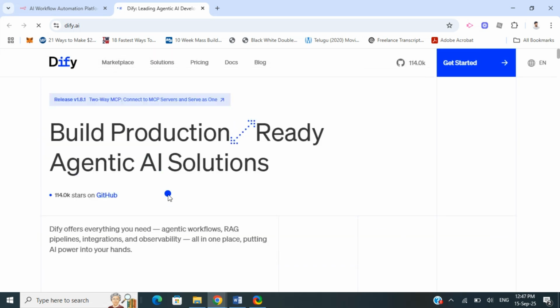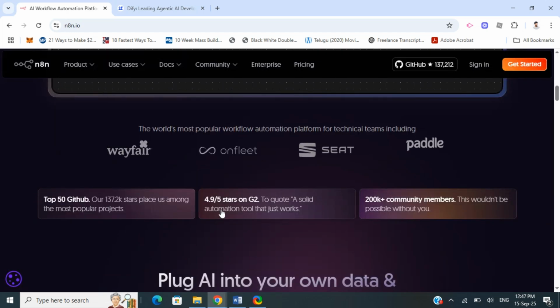My view is that if I'm picking a default, unless I needed heavy AI or LLM features right away, I would lean more towards n8n for its flexibility and broader application. But if my priority was speeding up the building of AI apps and prototypes, and I had less technical knowledge, then I would choose Dify.